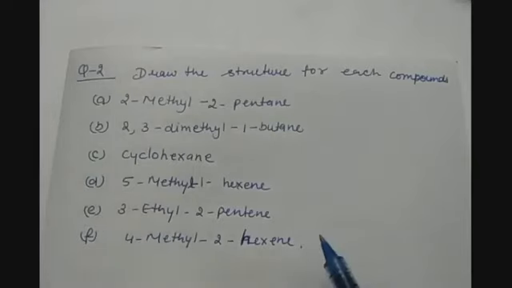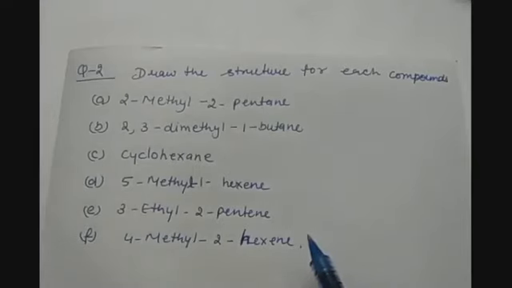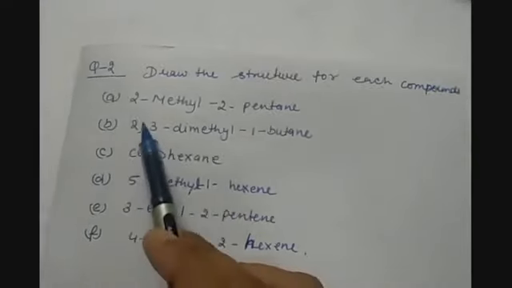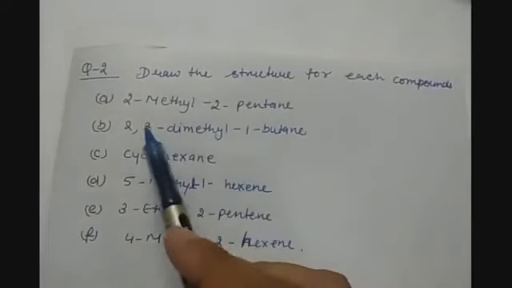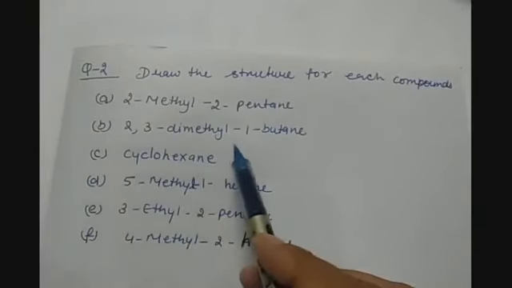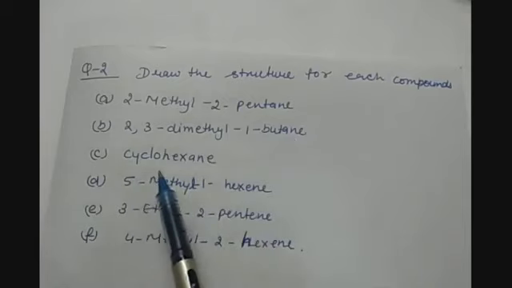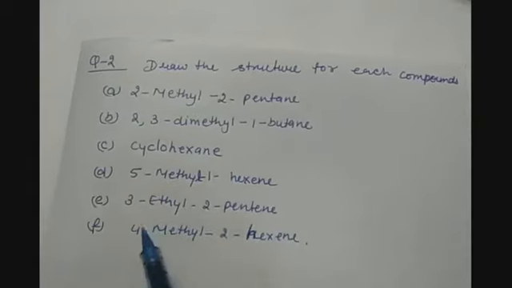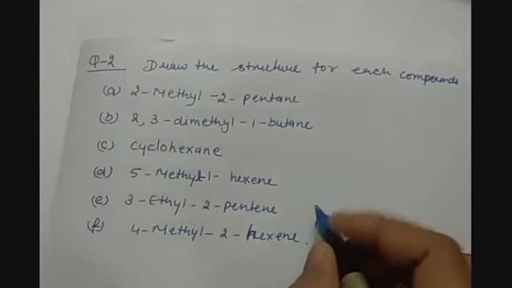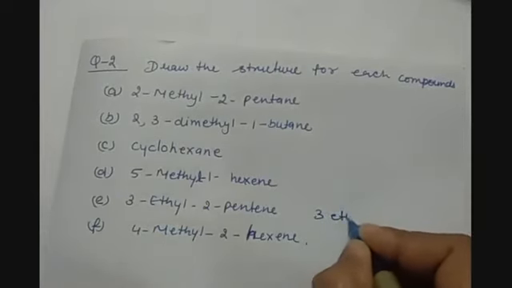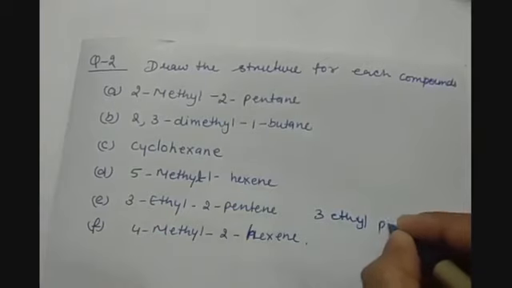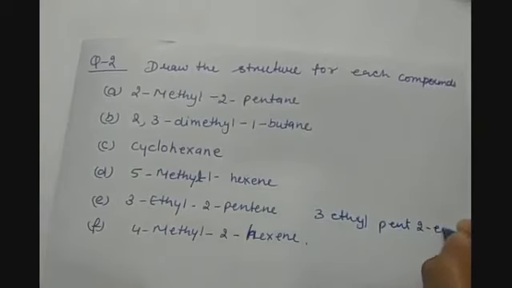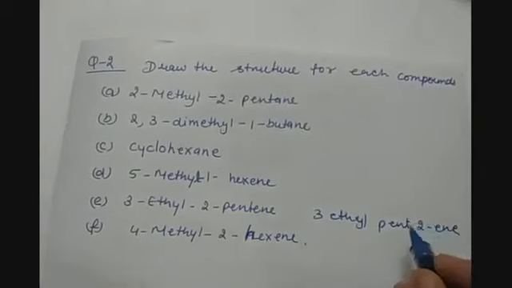Question number 2 is, you have to draw the structures for each compound. First is 2-methyl 2-pentene. Second, 2,3-dimethyl 1-butene. C, cyclohexane. D, 5-methyl 1-hexene. 3-ethyl 2-pentene, or you can write it as 3-ethyl pent-2-ene, the way I have told you how to write.